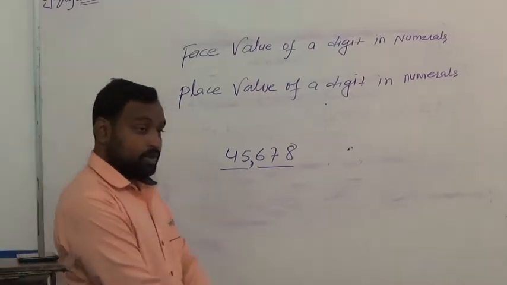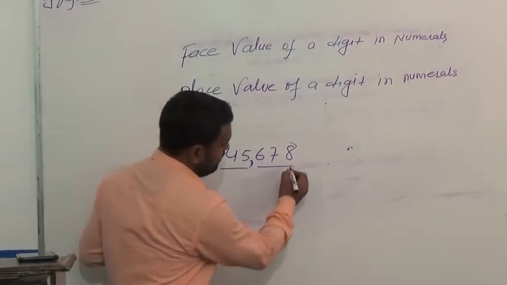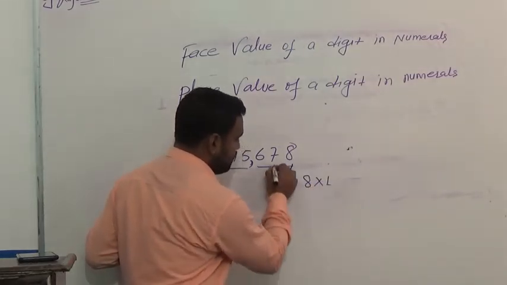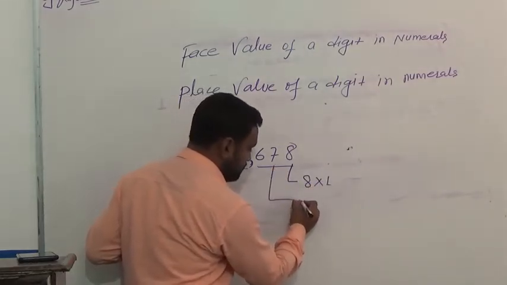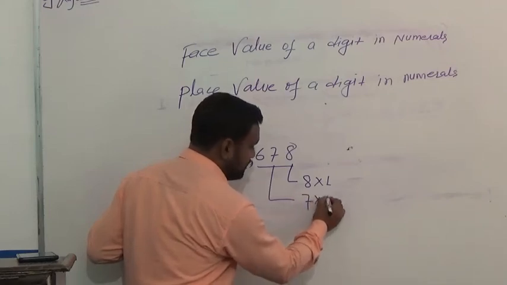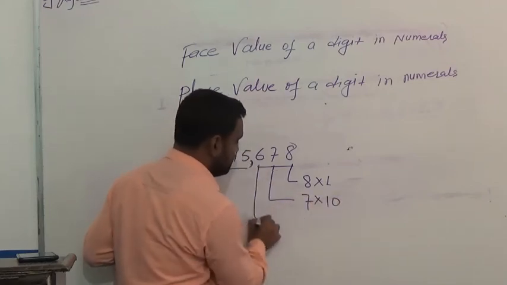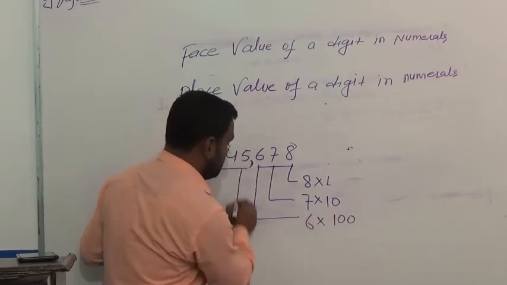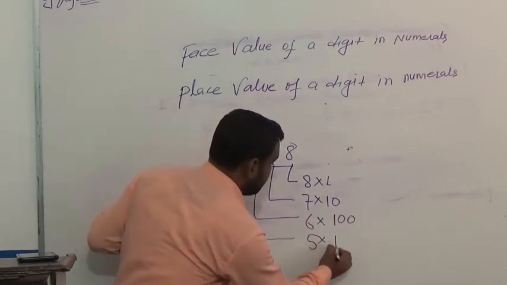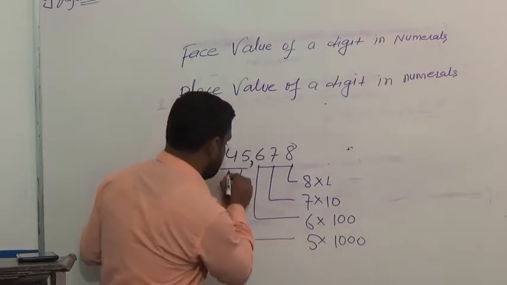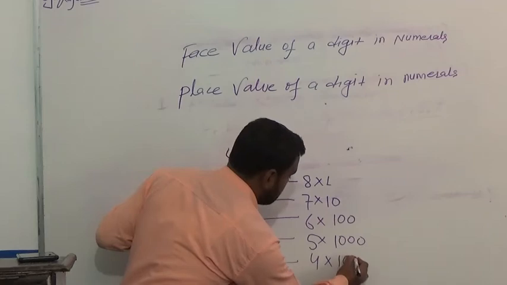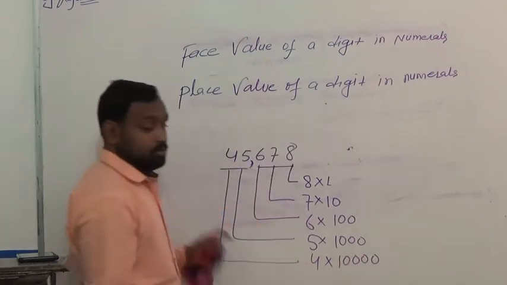We have to write it in expanded form. 8 multiply 1, 7 multiply 10, 6 multiply 100, 5 multiply 1000, 4 multiply 10,000.